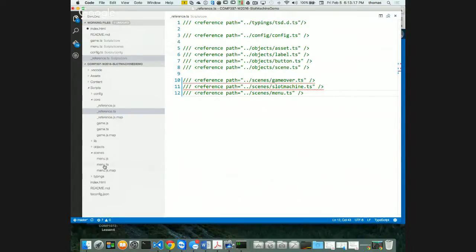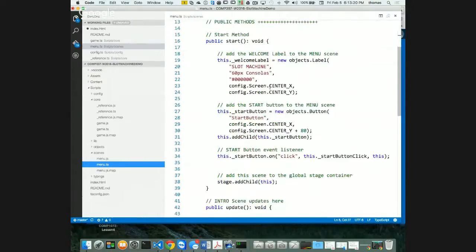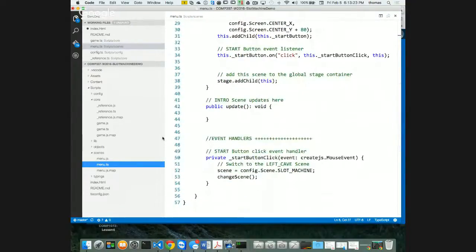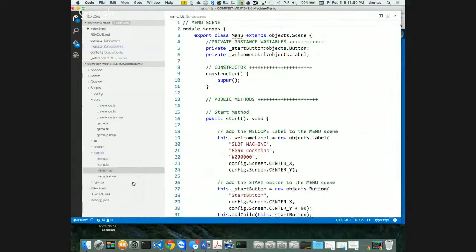Back to my menu.ts. I've got my menu.ts. That's great. Let's copy it two times and change the name so they go to the slot machine container, and I'm going to change my game over to my game over scene and change the buttons. I don't need a button for my slot machine, but I do need a button for my game over scene. So let's make the game over scene first. I'm going to right click and copy it, go over here and paste. It's going to give me another menu 1. That's another way of doing it. We're going to rename this thing. It's going to be called gameover, all lowercase.